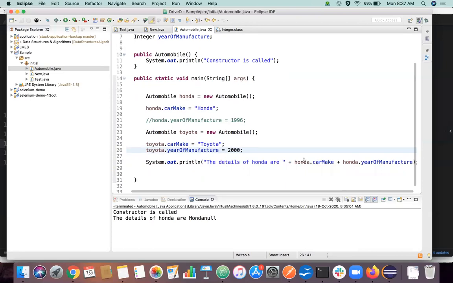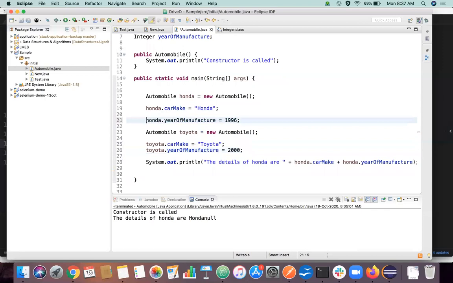What will happen? I'm just trying to run the same program. I just uncomment this. Now what will be the output of my program? The previous values should be the same as before. Why like that? Because we are calling the Honda reference only. We are not printing the Toyota value.